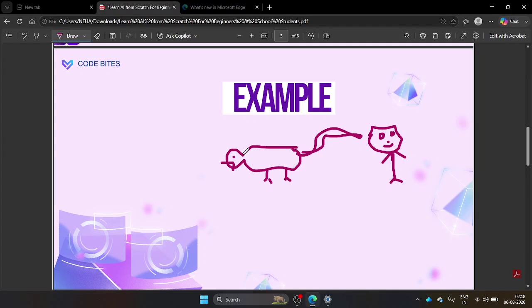Their faces look different, and after learning from so many examples, one day the child sees a completely new cat and easily identifies it as a cat. When he sees a dog, he easily identifies it as a dog, right? Even though the child has never seen that exact cat before, they still say, oh, that's a cat, oh, that's a dog. Humans learn by observing, practicing, making mistakes and learning day by day, and AI learns in a similar way, we can say.